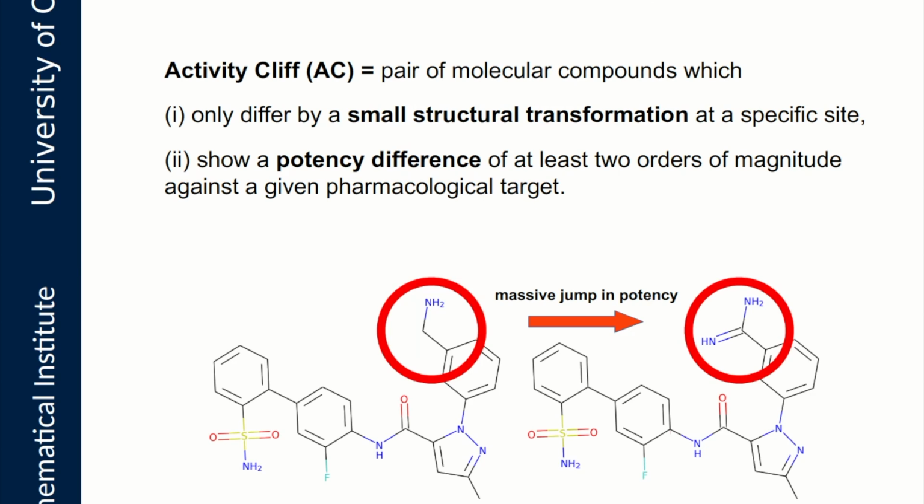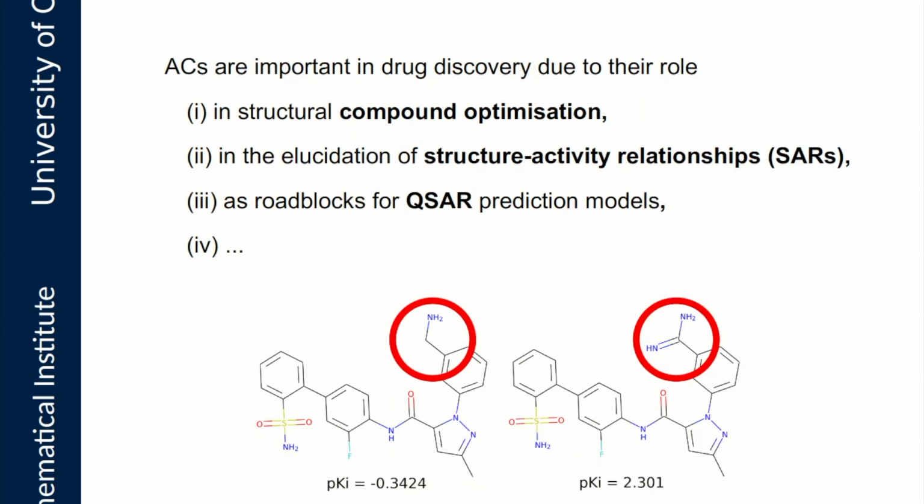Activity cliffs are pairs of molecular compounds which only differ by a small structural transformation at a specific site, but show a large potency difference of at least 2 orders of magnitude against a given pharmacological target. Activity cliffs are of crucial importance in drug discovery due to their role in structural compound optimization, the elucidation of structure-activity relationships, and as roadblocks for QSAR prediction models.